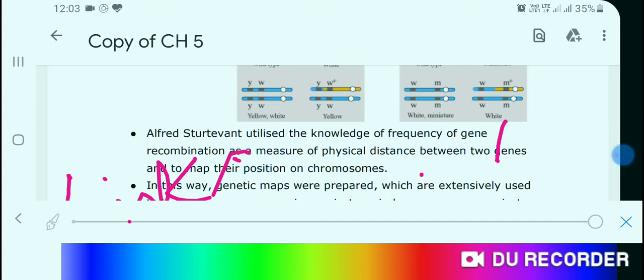When there is more linkage, the genes are present on the same chromosome and are related tightly, closely packed, then there will be no segregation and there will be more linkage. And when they are situated farther away from one another, then there will be more recombination.